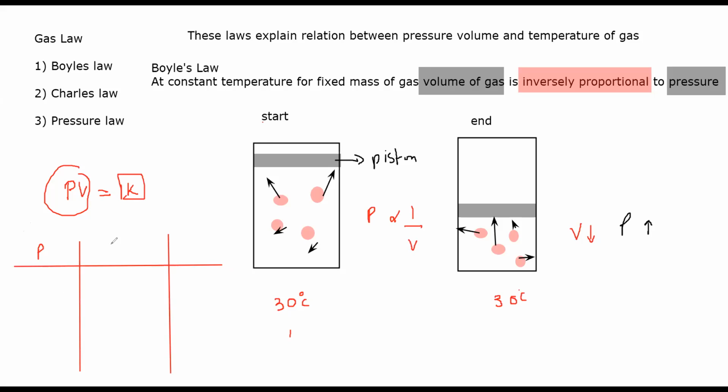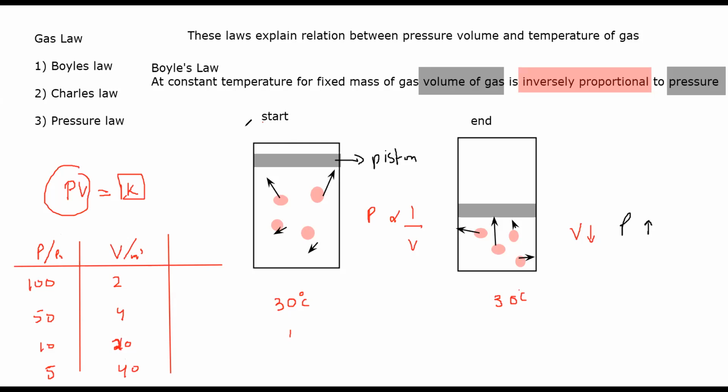So for example, we have pressure and volume. Pressure is 100, volume is 2. Pressure is 50, pressure is 10, and pressure is 5. This is 40. Now, this is a table example which shows a relation between pressure and volume. How can I identify whether they are inversely proportional?